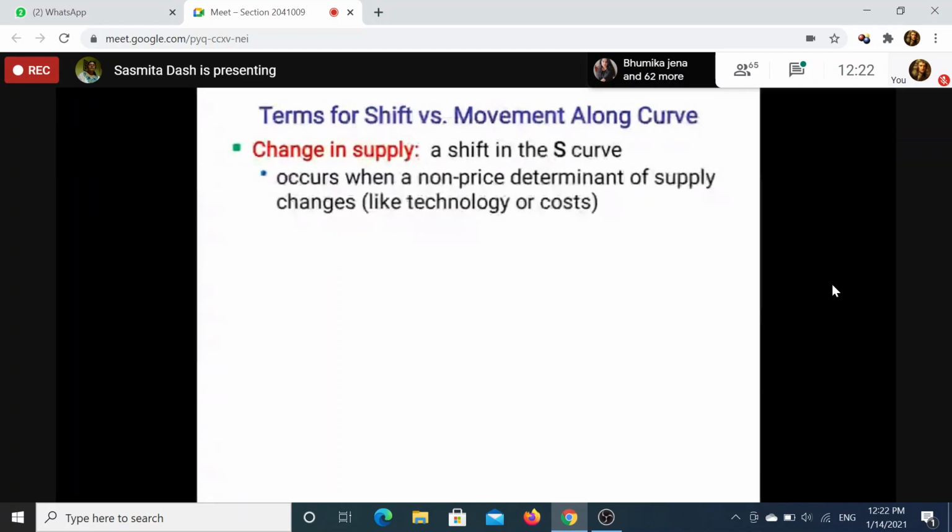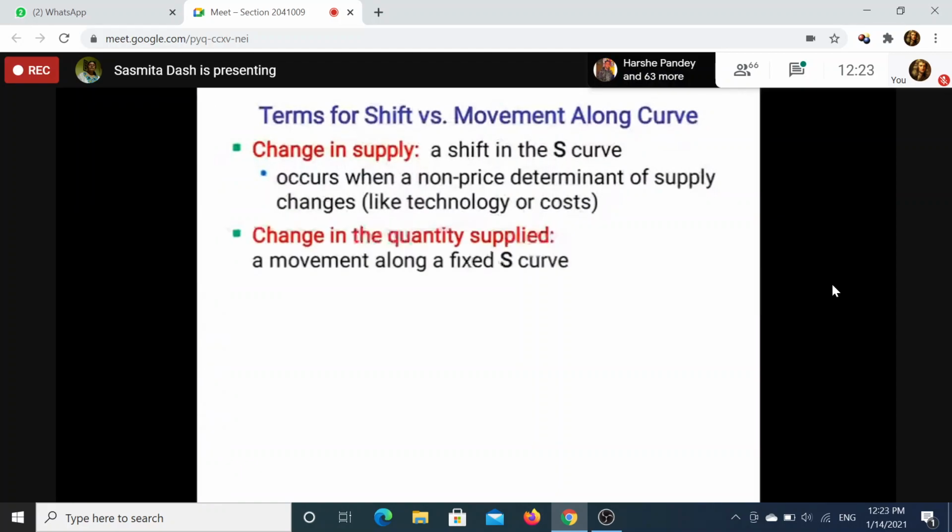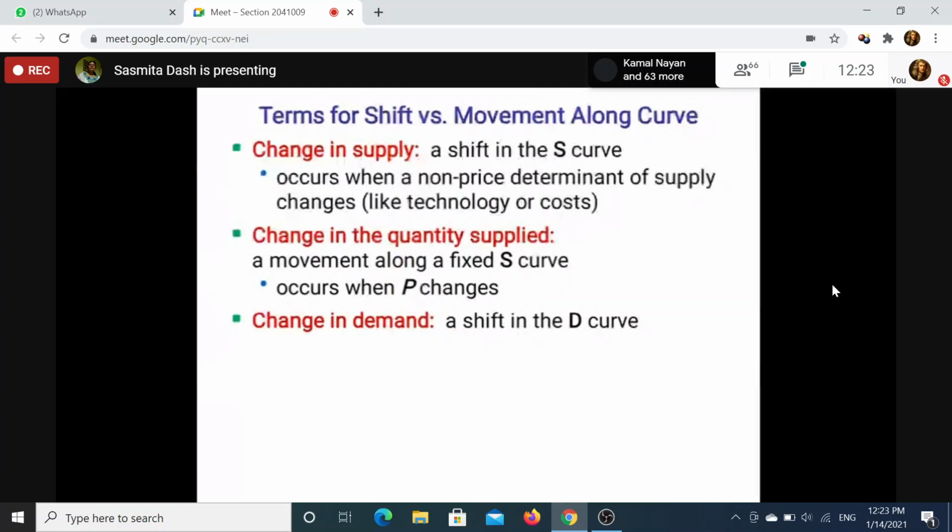Because in case of demand, we are thinking from the buyer's point of view. But in case of supply, we are thinking from the seller's point of view. Followed? So now come to the situation when it is a case of change in supply and change in quantity supply. We have discussed this before. A change in supply means when the supply curve will shift. A change in quantity supply means there is a movement along the fixed supply curve. That means this is due to the price change itself, price of the product.